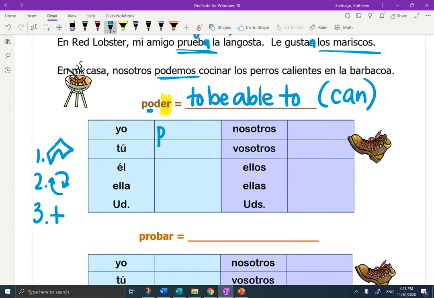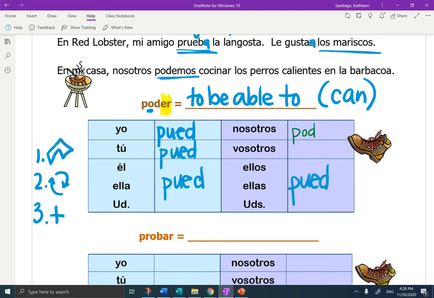So, puede, puede, puede, puede. And then we're going to go back to the original stem. So this becomes pod.